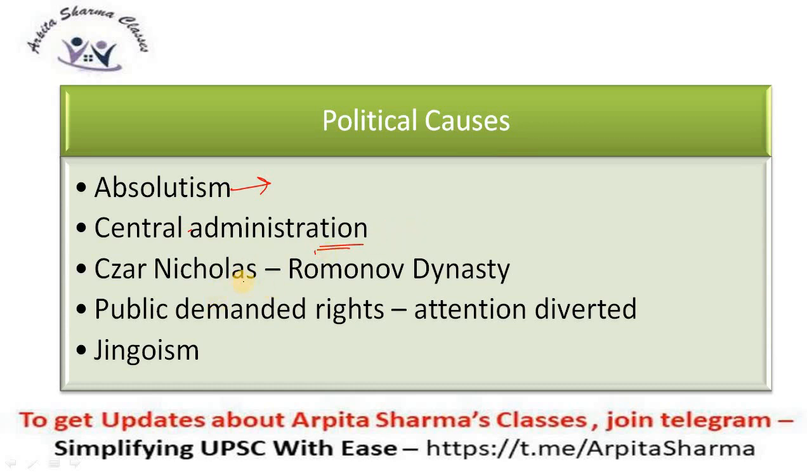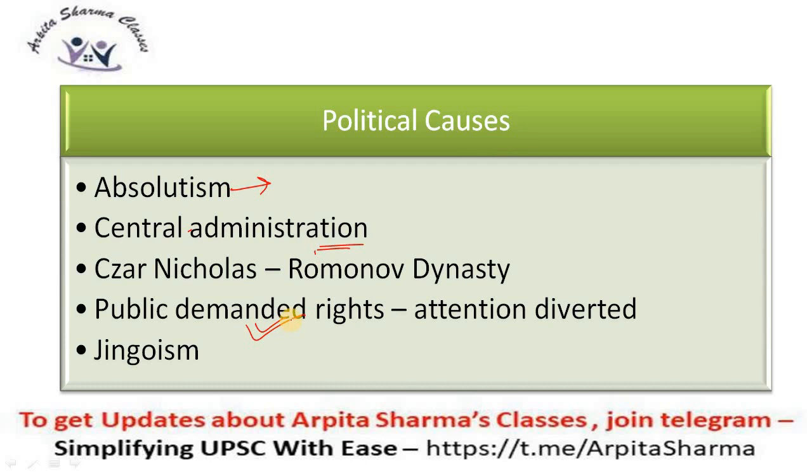Also, Tsar Nicholas II, who belonged to the Romanov dynasty, did not very much care about the demands of the public, because he did not want Russia to be a democracy. Otherwise, if Russia becomes a democracy, his rule may come to an end. He knew this. So, he did not want Russia to be a democracy or a socialist state.